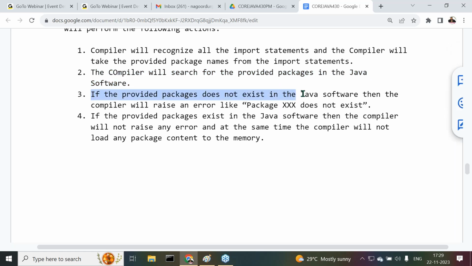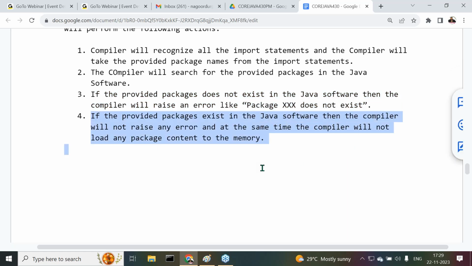If the provided packages do not exist in the Java software, then the compiler will raise an error like package XXX does not exist. Next one is what? If the provided packages exist in the Java software, then the compiler will not raise any error. Not only that, at the same time, the compiler will not load any package content to the memory.